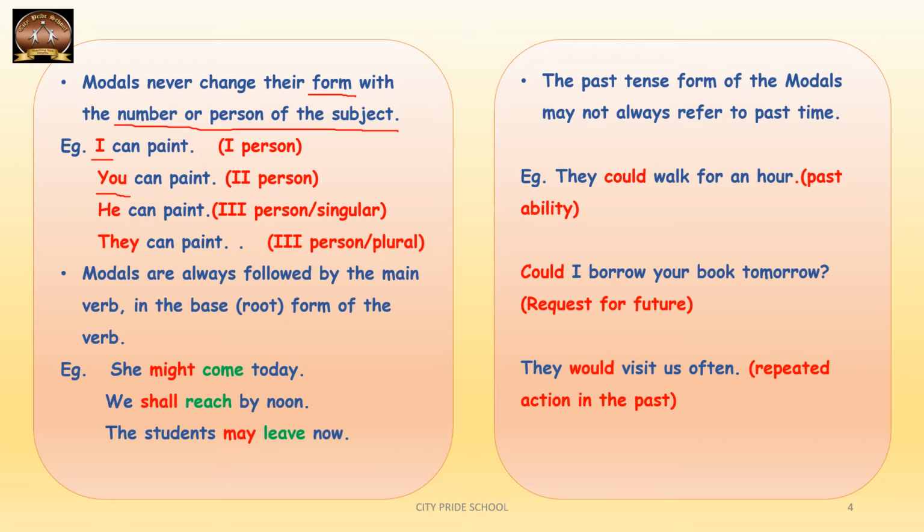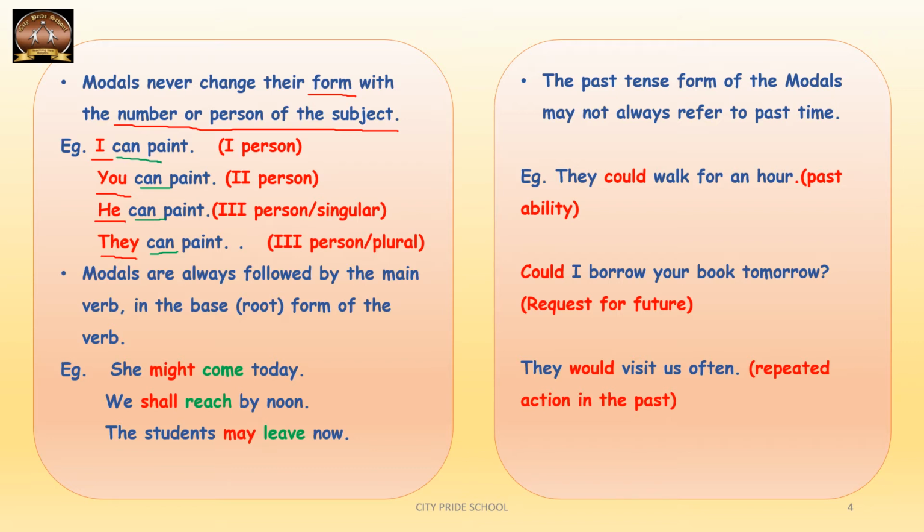For example, if you look at these examples, I can paint, I is first person. You can paint is second person. He can paint is third person singular. And they can paint, they here is third person plural. Now if you see throughout, children, the modal that is used here is the same, and that is can. So there is no change in the modal verb, right?